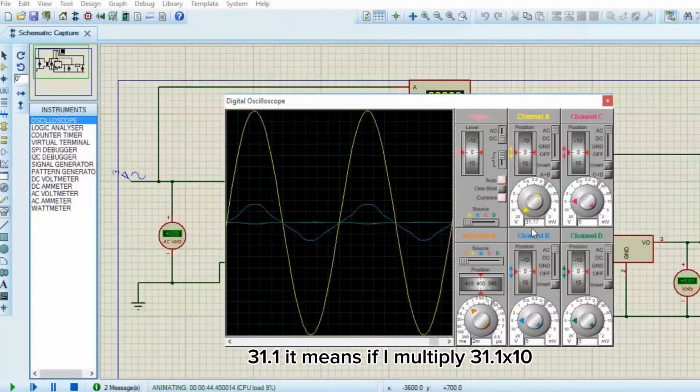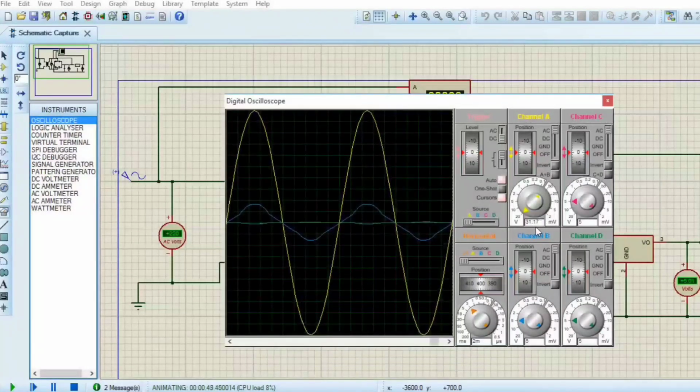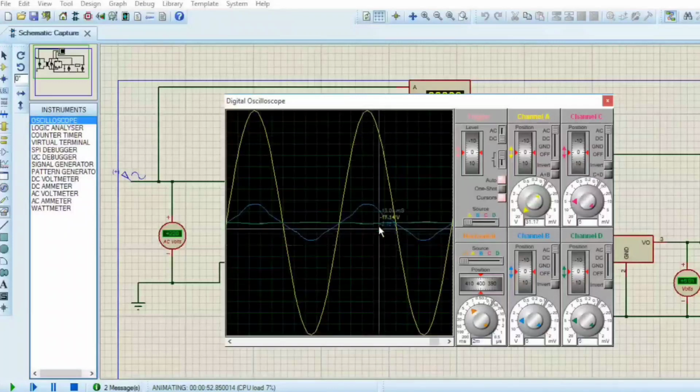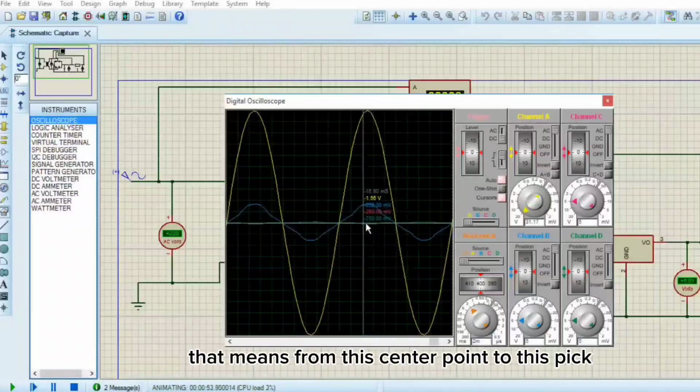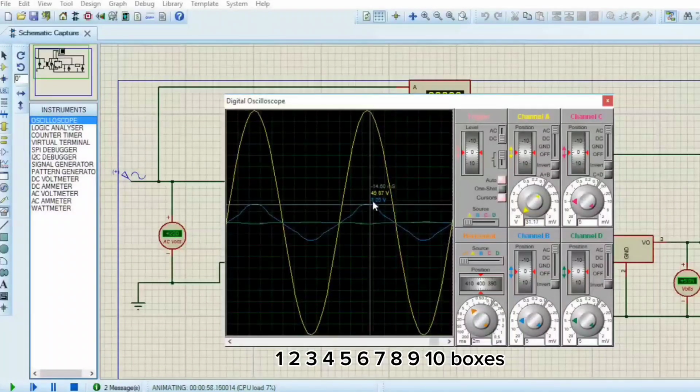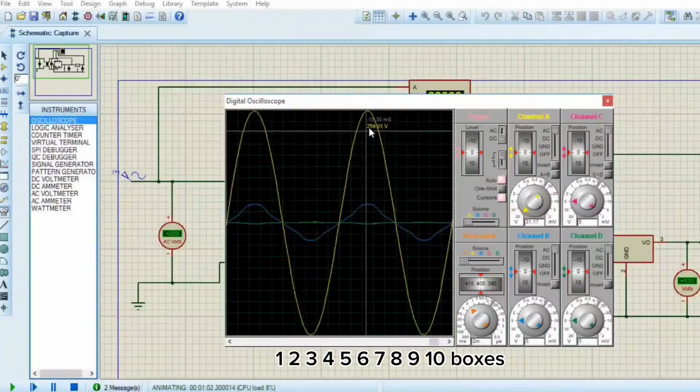Okay, let me leave it like that, 31.1. It means if I multiply 31.1 times 10, I should get 311 or so. So from this center point to this peak, it should give me 10 boxes: 1, 2, 3, 4, 5, 6, 7, 8, 9, 10 boxes.